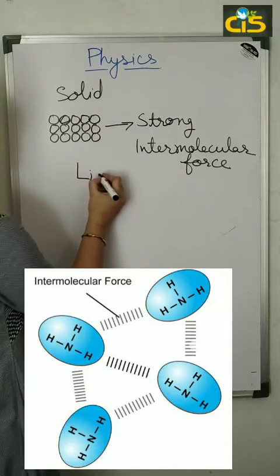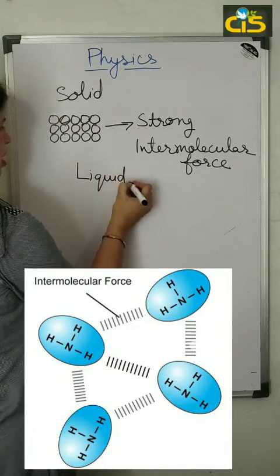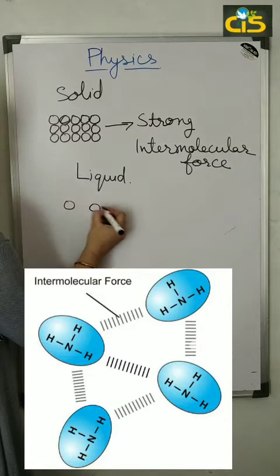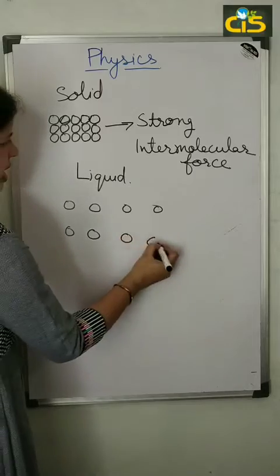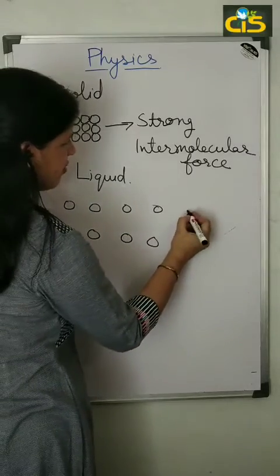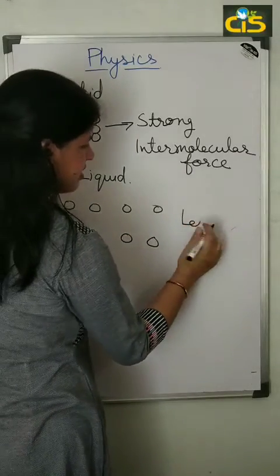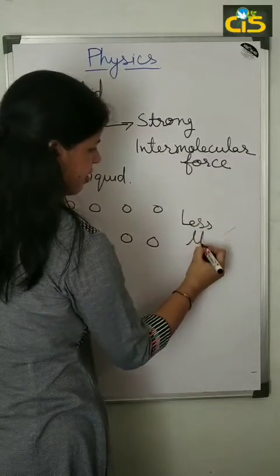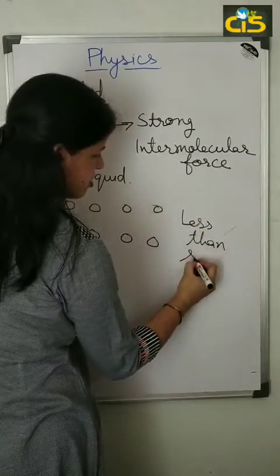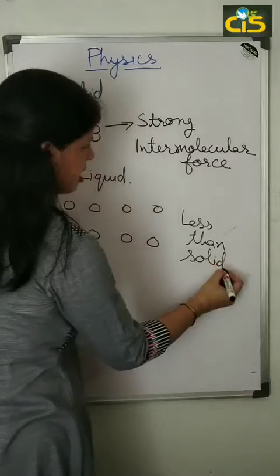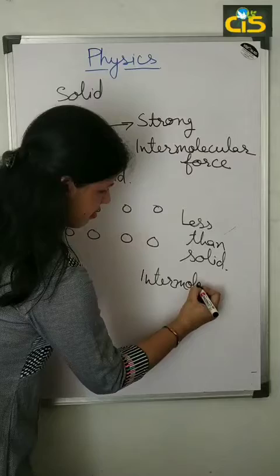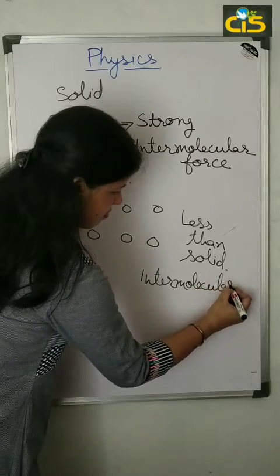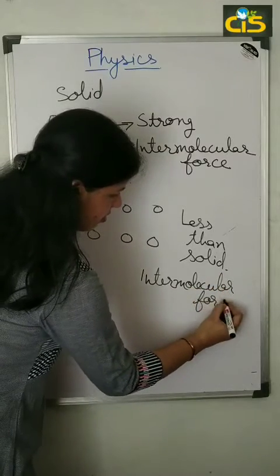And for liquid, the molecules are far away from each other. So they have a little bit less intermolecular force, less than solid.